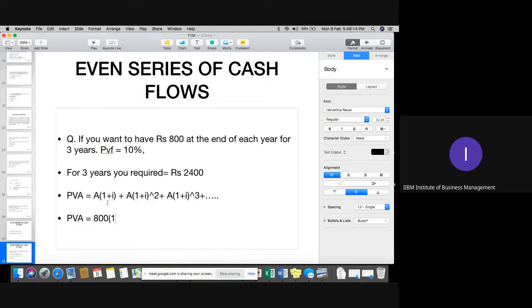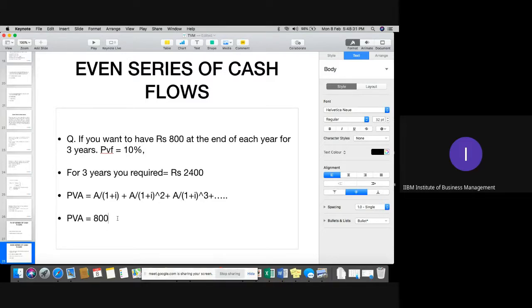Okay. This is 1 divided by... This is A upon 1 plus I. This is again A upon 1 plus I whole to the power 2. A upon 1 plus I whole to the power 3. Okay. So first of all, like